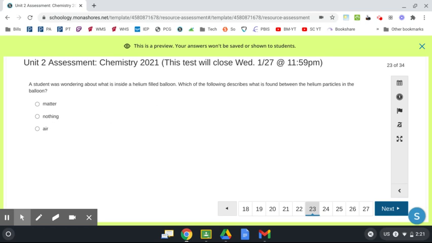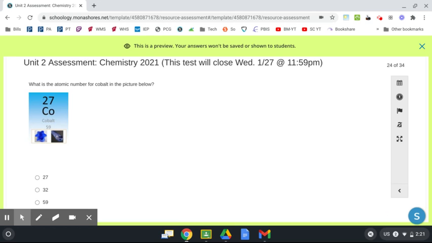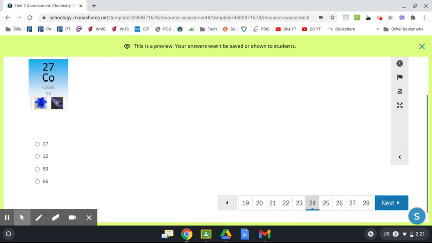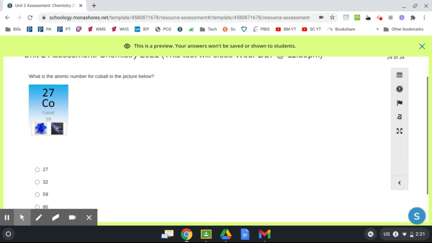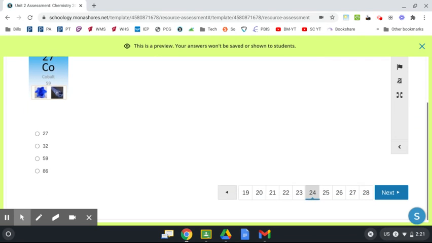Number 23. A student was wondering about what is inside a helium-filled balloon. Which of the following describes what is found between the helium particles in the balloon? Matter, nothing, air. Number 24. What is the atomic number for cobalt in the picture below? 27, 32, 59, 86.